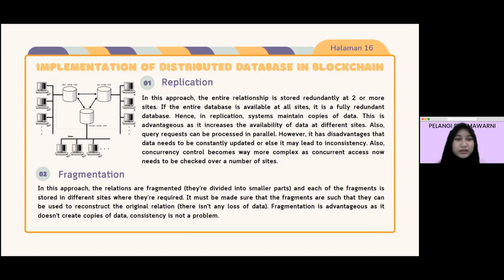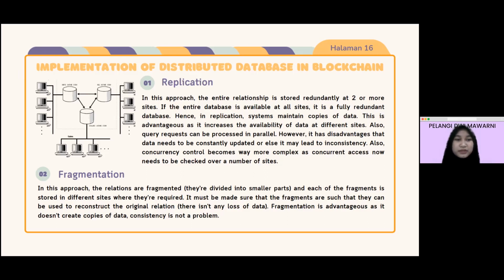Also, query requests can be processed in parallel. However, it has the disadvantage that data needs to be constantly updated, or else it may lead to inconsistency. Also, concurrency control becomes way more complex as concurrent access now needs to be checked over a number of sites.